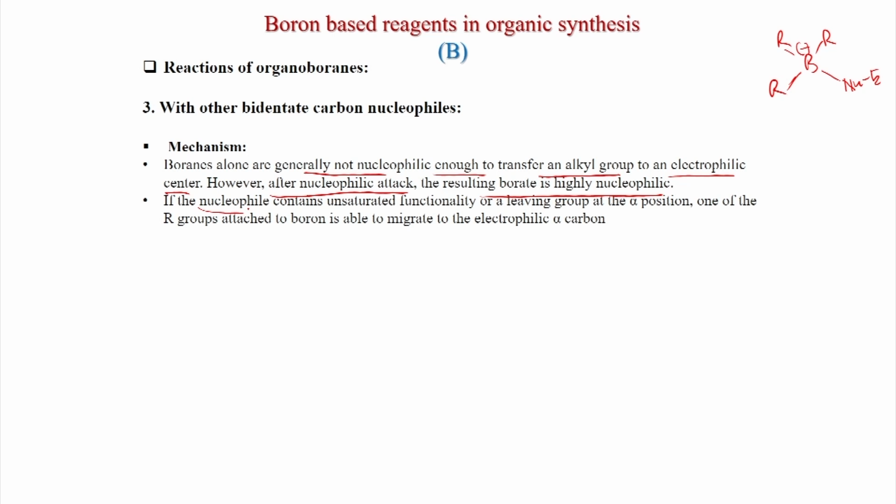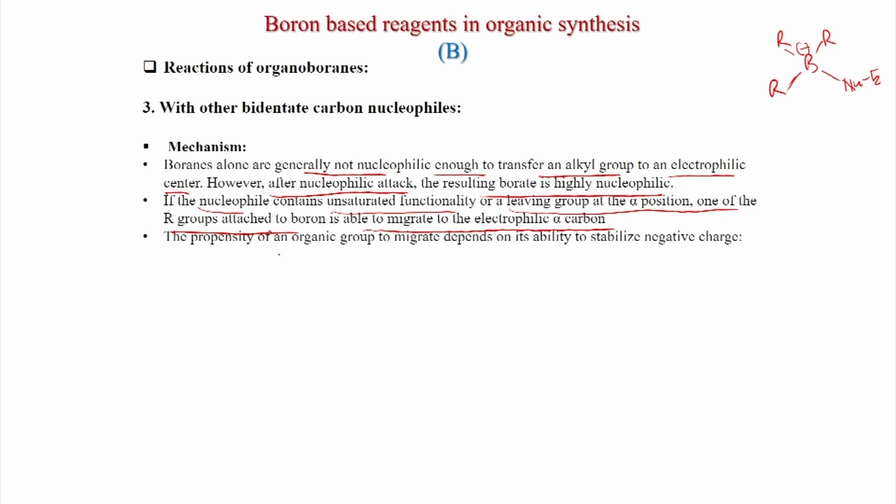If the nucleophile contains unsaturated functionality or a leaving group at the alpha position, one of the R groups attached to boron is able to migrate to the electrophilic alpha carbon. The propensity of an organic group to migrate depends on its ability to stabilize a negative charge.